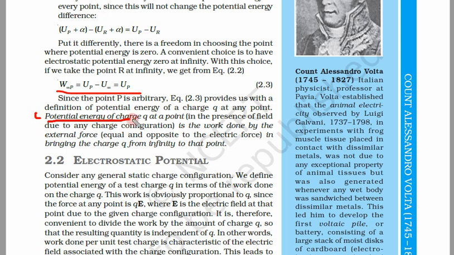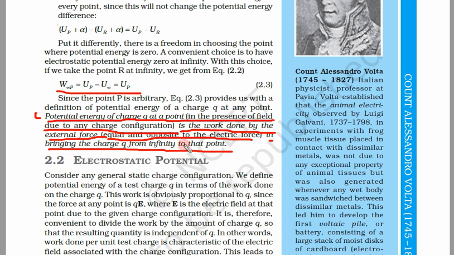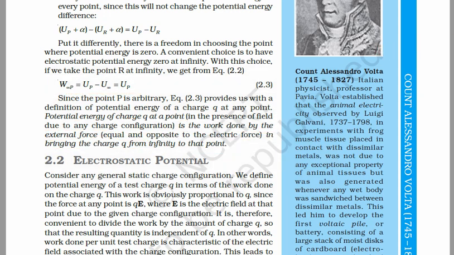Potential energy of a charge Q at a point in the presence of an electric field due to any charge configuration is the work done by the external force, equal and opposite to the electric force, in bringing the charge Q from infinity to that point. So this is the equation for electrostatic potential energy.